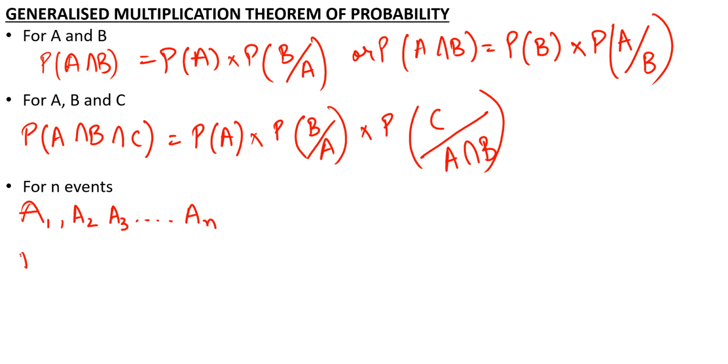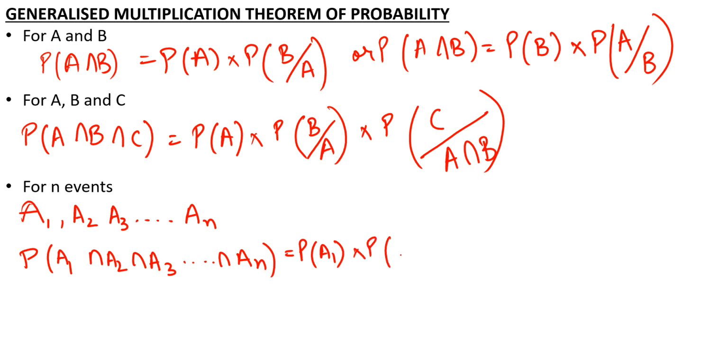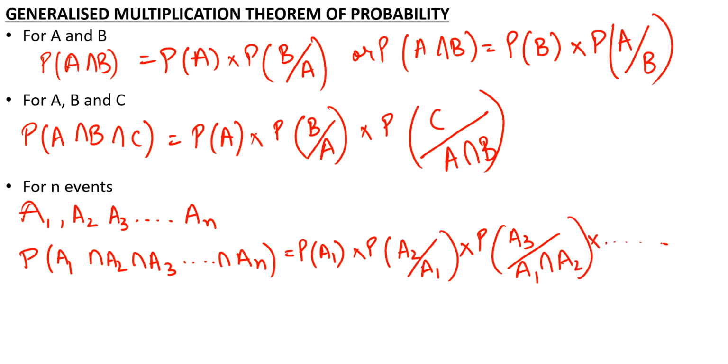So in that case, probability of A1 intersection A2 intersection A3 intersection AN is equal to probability of A1 multiplied by probability of A2 given A1 multiplied by probability of A3 given that both A1 and A2 have occurred multiplied by, till probability of AN given that all other n minus 1 events have already occurred,